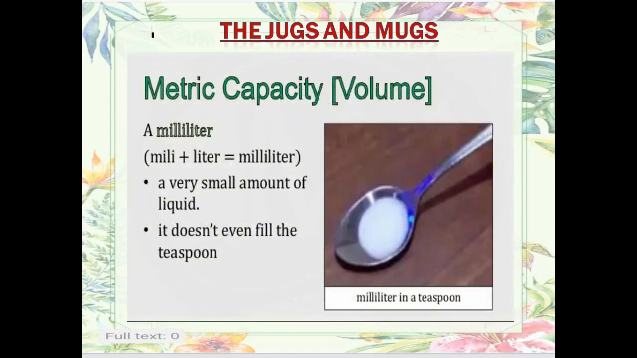Now metric capacity, volume. Milliliter is the smallest unit for measuring a small amount of liquid. Like you can see the spoon, it doesn't even fill the teaspoon, means very little.